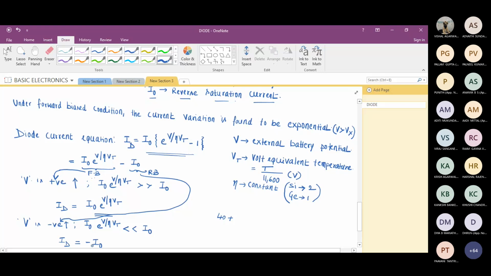The same diode, if I operate it in the month of December in Delhi, what temperature are you expecting? Somewhere in the range of 5 to 10.